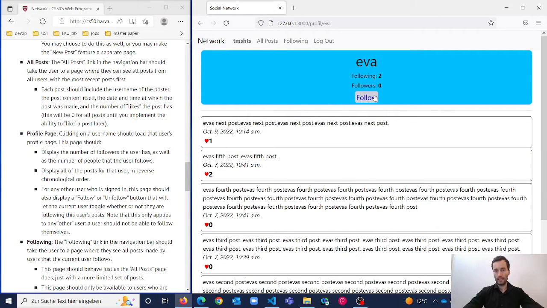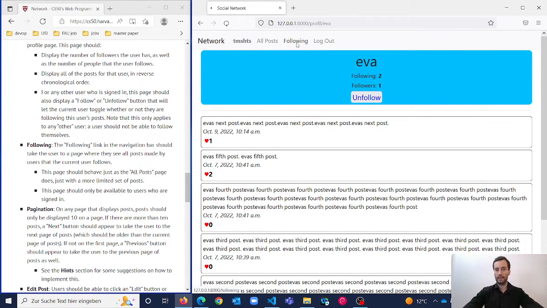I can follow, and it's not necessary to refresh the page in order to see the change in the number of followers. I can click on follow and you can see here number one follower without refreshing the page. It was the profile page.